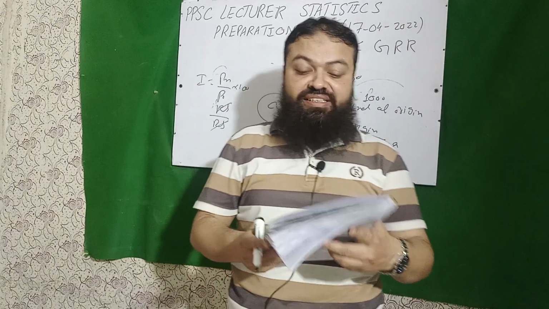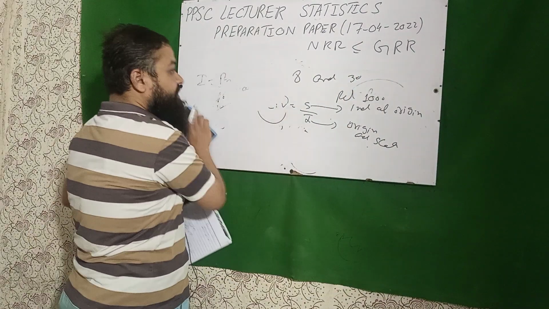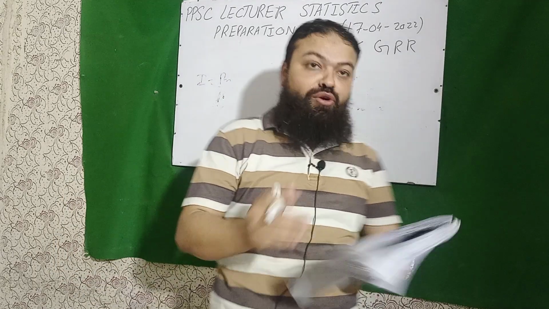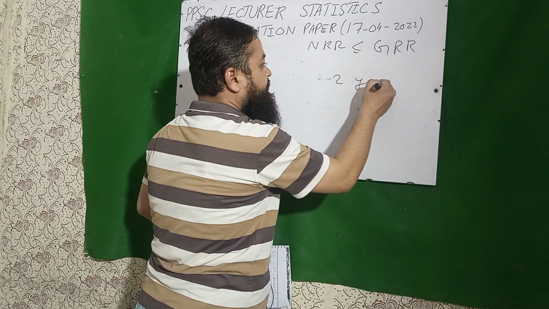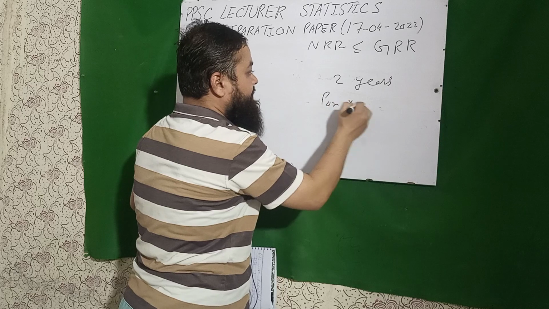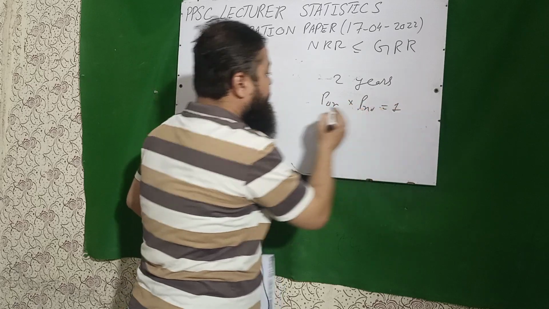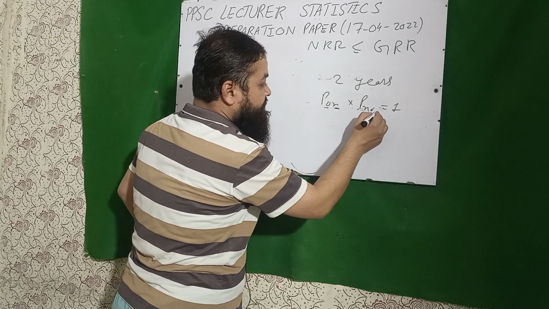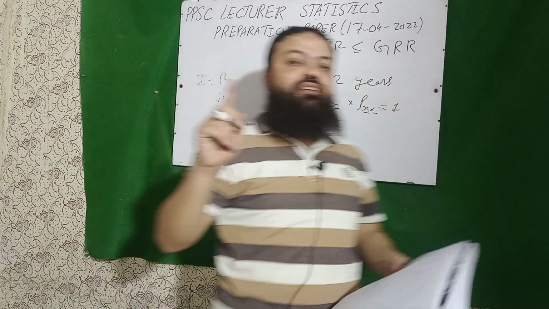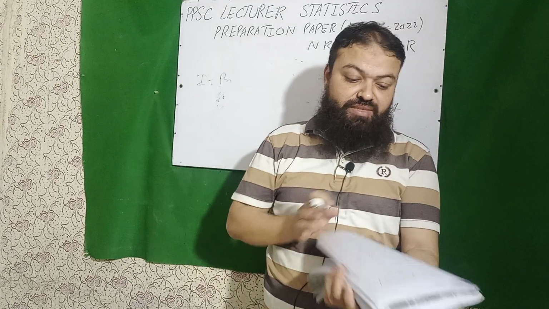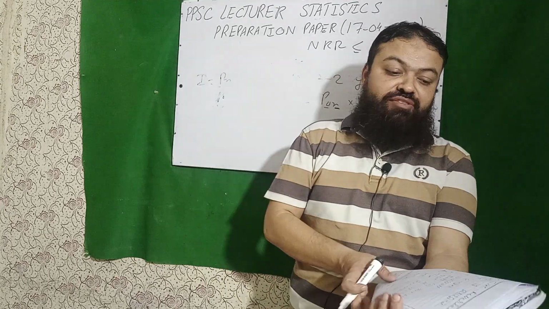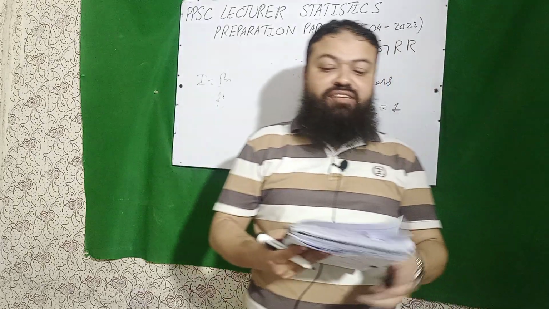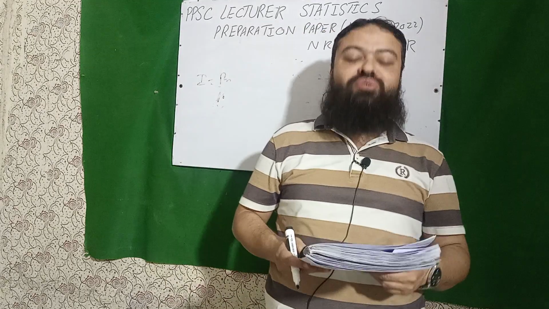Time reversal test is satisfied by Fisher as well as Marshall is the correct option. Time reversal test is used for 2 years. What is it? P naught n multiplied by P n naught is equal to 1. If this is the base period, it is the current one, then it is the base, it is the current one. We need 2 years for the time reversal test. It is satisfied by Fisher as well as Marshall. Factor reversal test is satisfied by Fisher only.